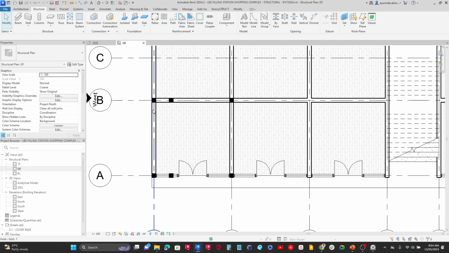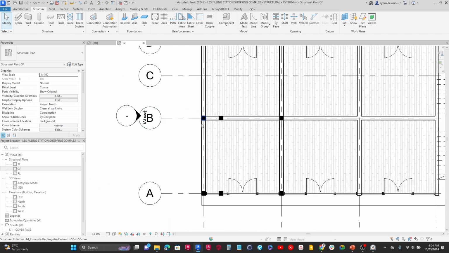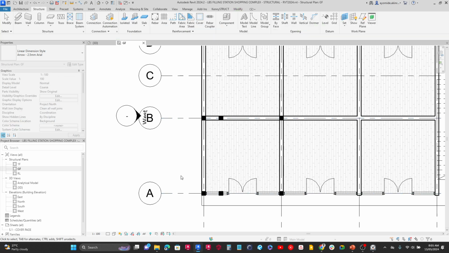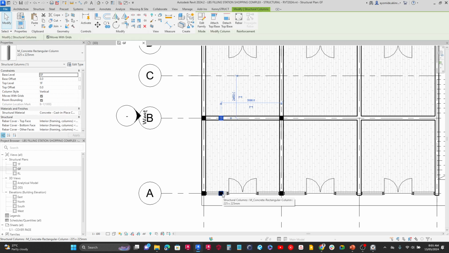Alright. Likewise as well, another thing you should take into consideration is the distance between the two columns. If I decide to use my dimension command and measure from here to here, we can see here that that's about 4.35 meters. This will ideally determine how long your beams will span and the design criteria. A good rule of thumb is that you don't want to make your beams as long as, let's say, 6 to 8 meters for normal residential or commercial buildings. But it is still acceptable by the way, if it's your designer's choice. It just means that you'll be having larger beam depths. So a good range is 6 below or 8 below, depends on you.